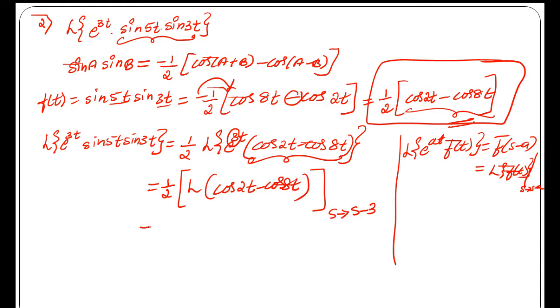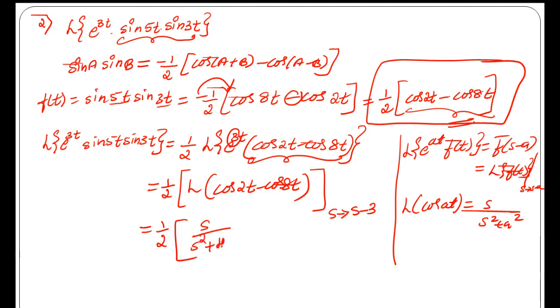That is 1 by 2. We know that the Laplace transform of cos at is s by (s square plus a square). So here, s by (s square plus 2 square) minus s by (s square plus 8 square), that is 64. Then replace s by s minus 3. And s is common here, we can take s outside.